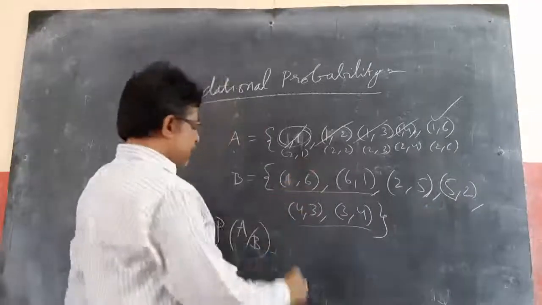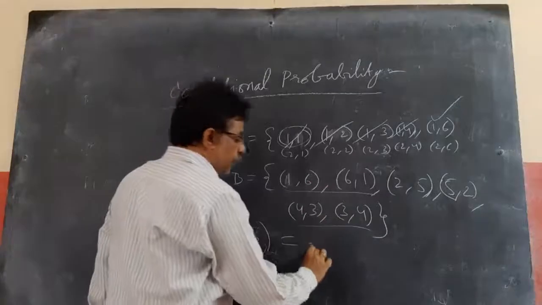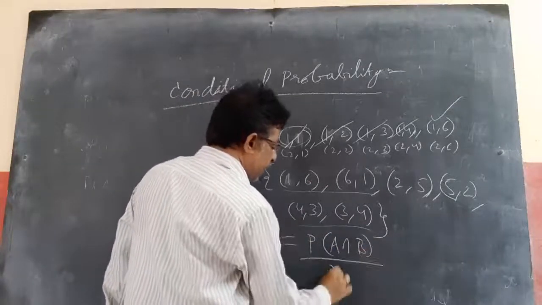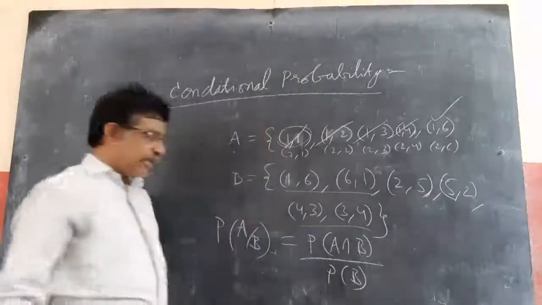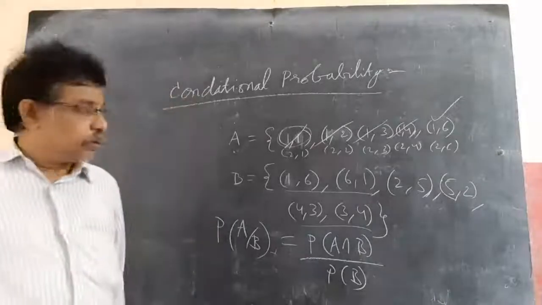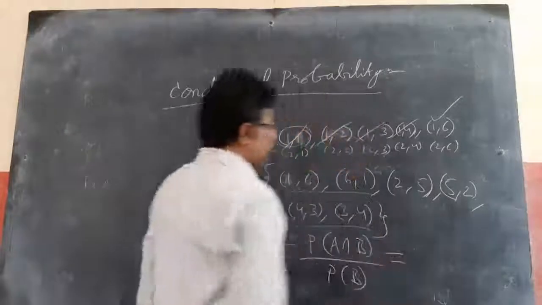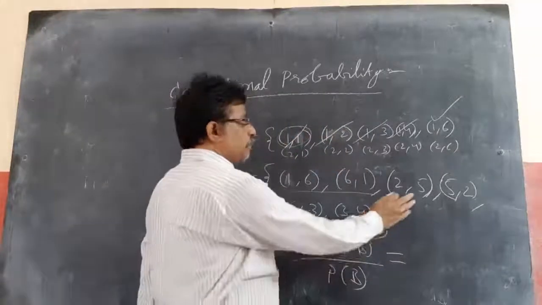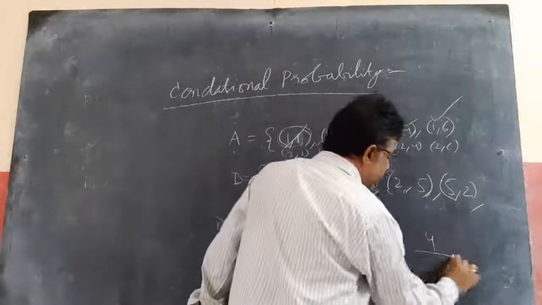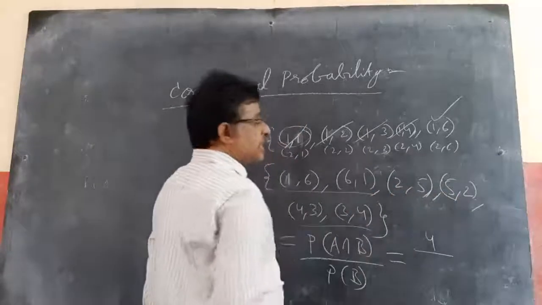So what I want to say is, here I am taking the intersection of both. P of A by B is nothing but P of A intersection B by P of B. The intersection points are only this much: 4 by 36, by the total 6 by 36.